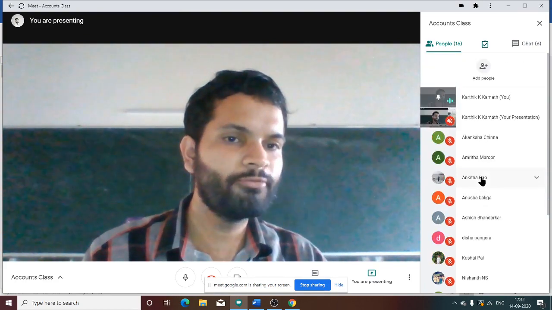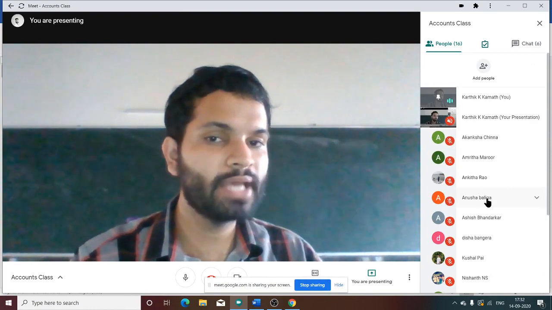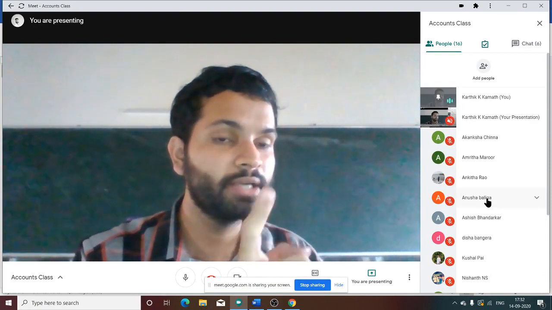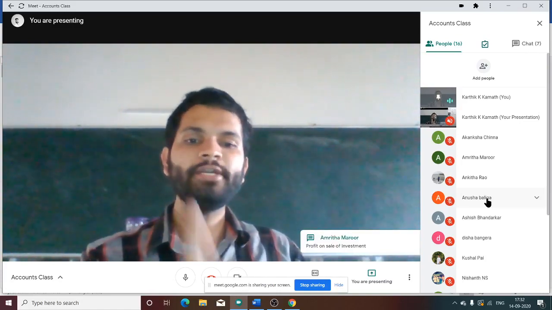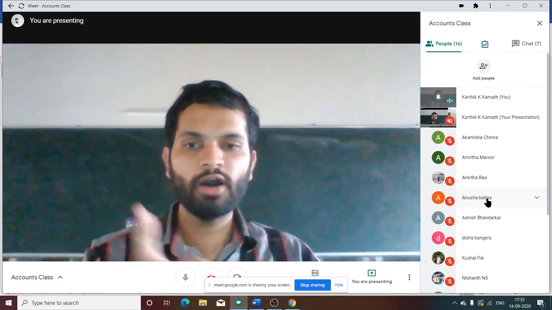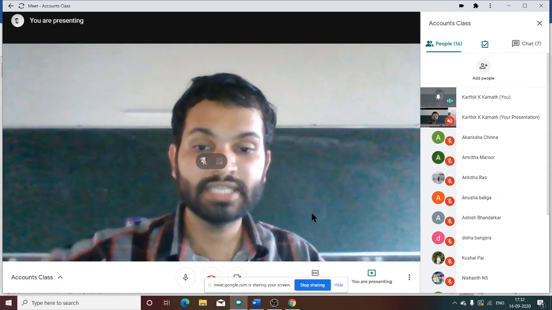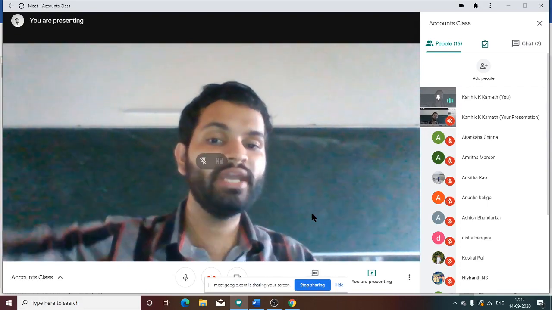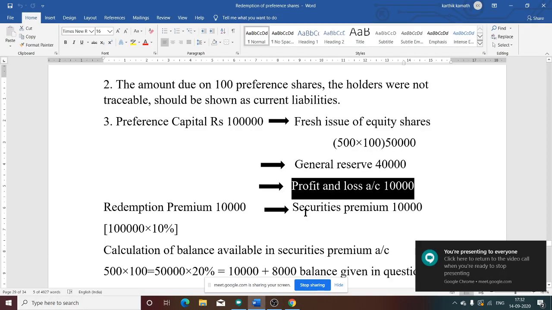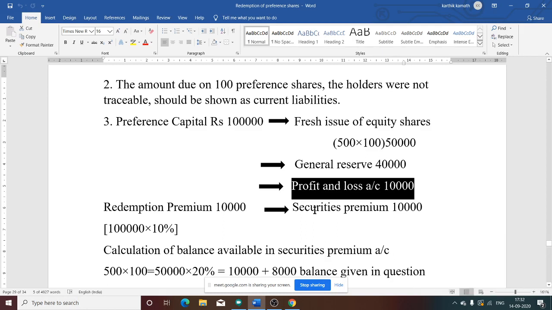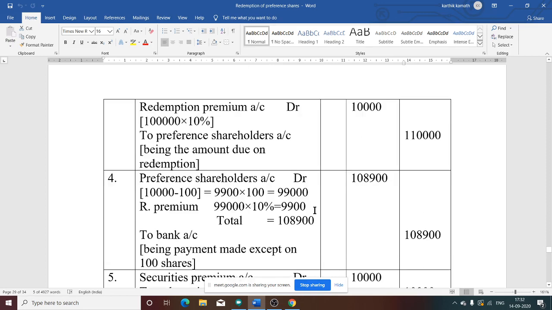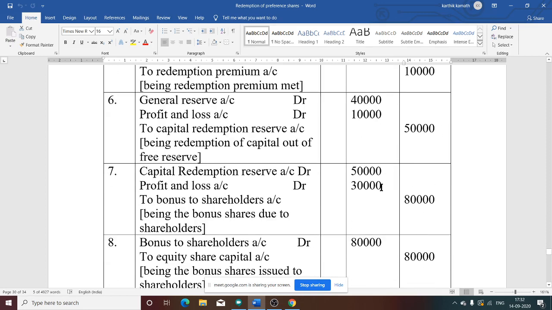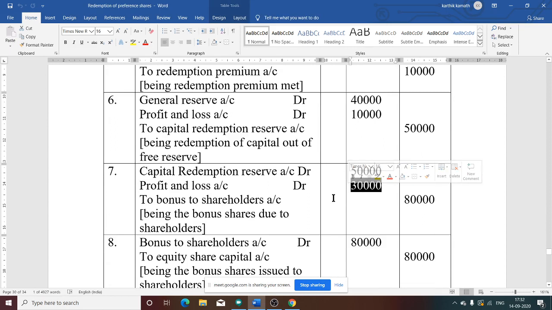Yes, how does the profit and loss account, after paying redemption of capital, still have 50,000 instead of 40,000? Yes, profit on sale of investment. Correct answer. Profit on sale of investment is there because there is a profit of 10,000. So whenever there is a profit of 10,000, it is added to the P&L account, credit side. Profit is credited, loss is debited. That is why the P&L account now has a 50,000 balance. But we want only 30,000. So we will take 30,000 from the profit and loss account.